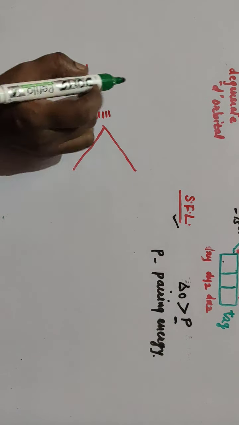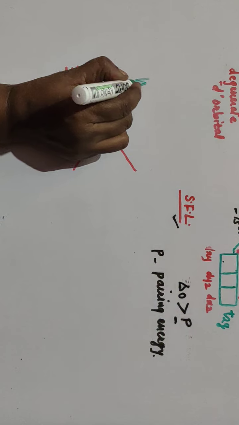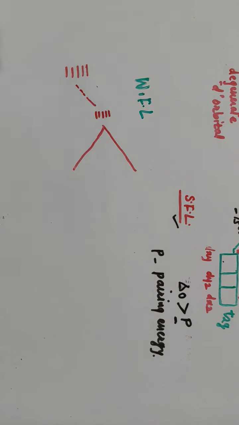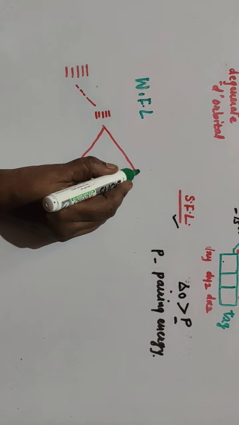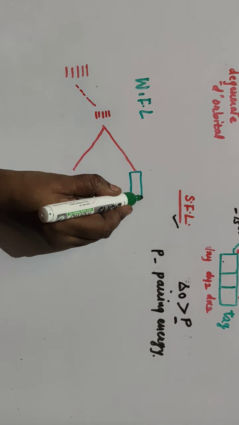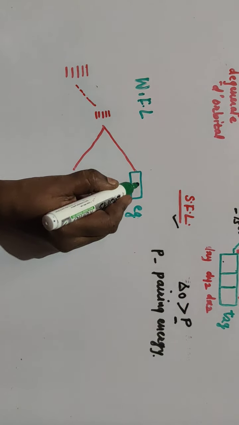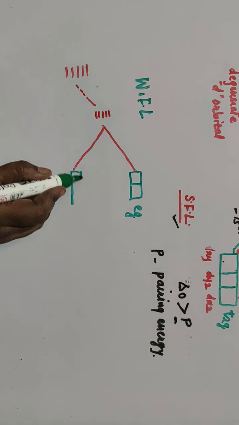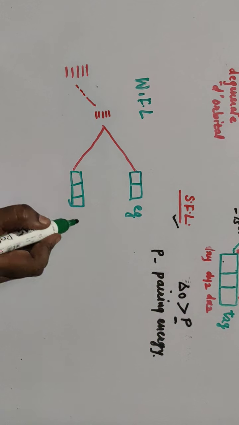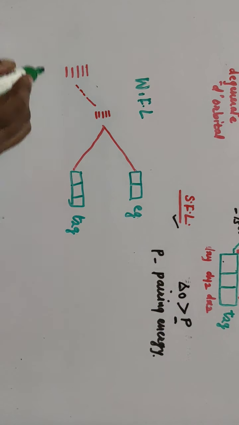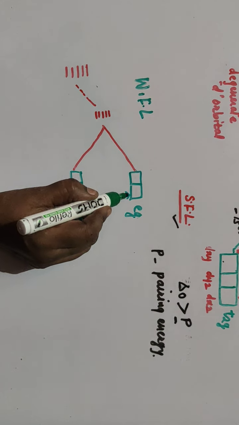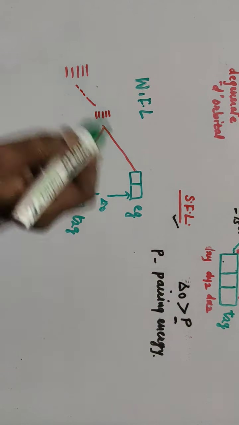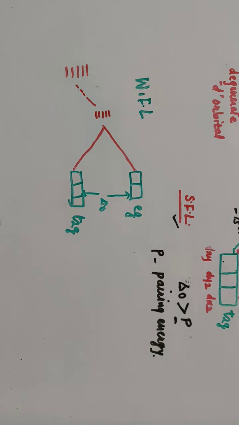Suppose this is your weak field ligand, WFL. Then here again you will get the EG orbitals because the complex is octahedral. This is your T2G orbitals, 1, 2. This is T2G. But the difference between them, this delta 0, is smaller in case of a weak field ligand.